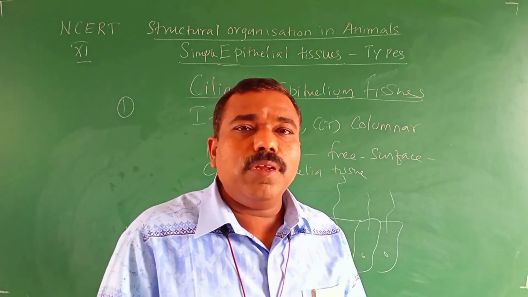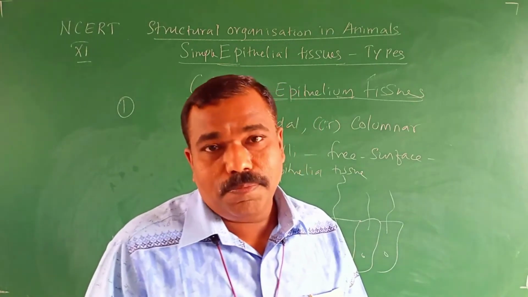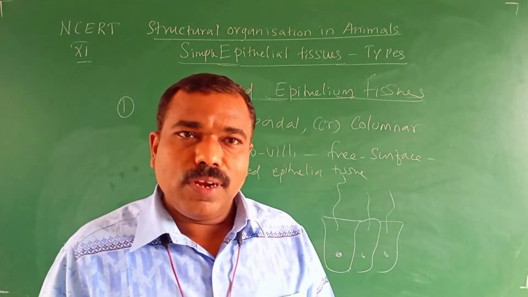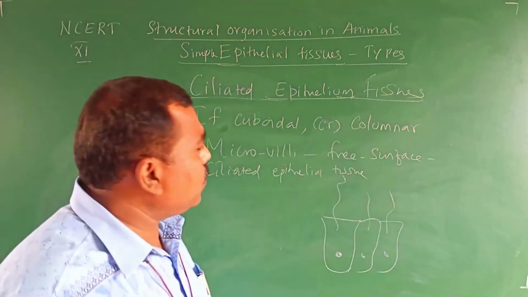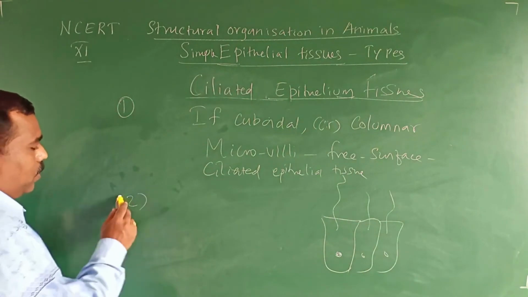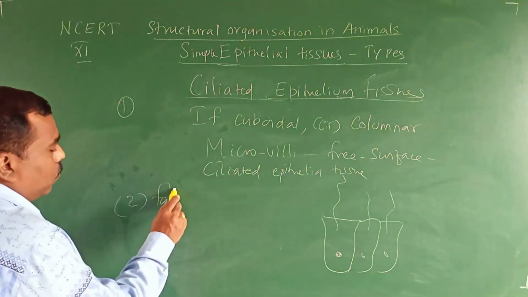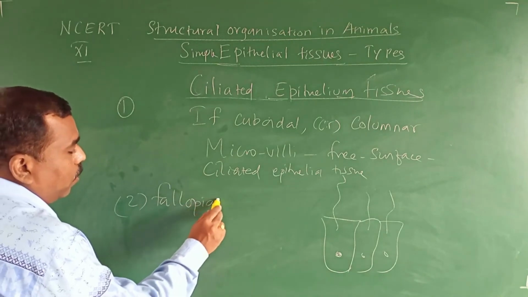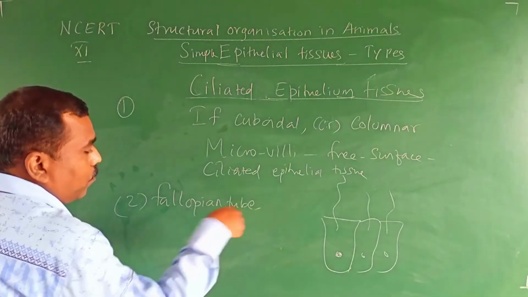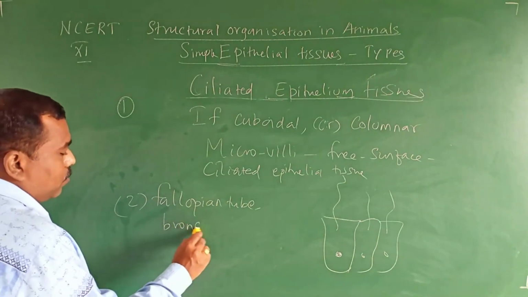Ciliated cuboidal epithelial tissue is found in the PCT. Now, generally, where is ciliated epithelial tissue found? That's the second point. It is found in the fallopian tube and bronchi.